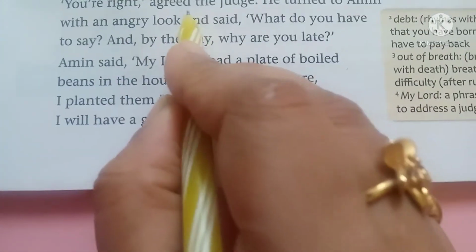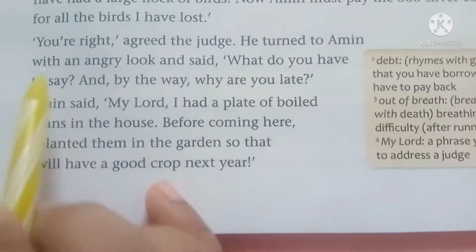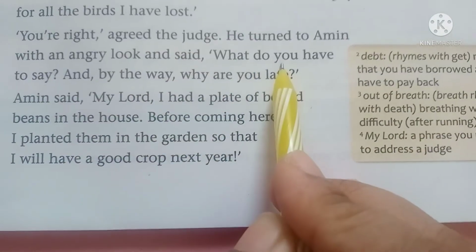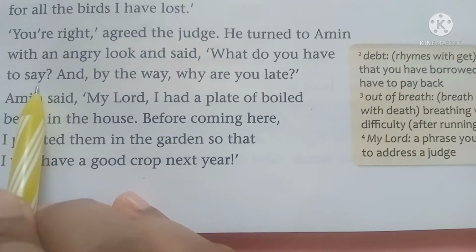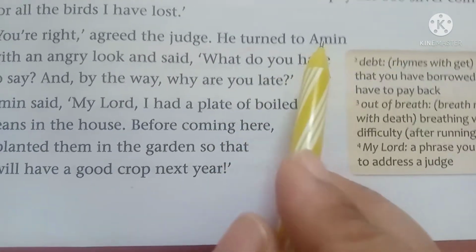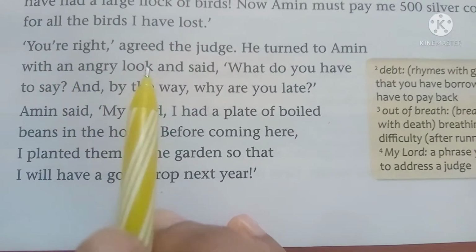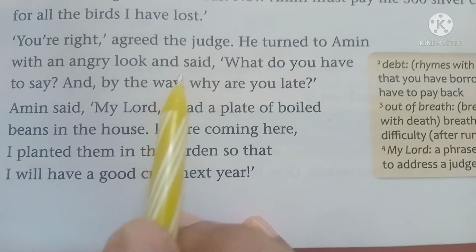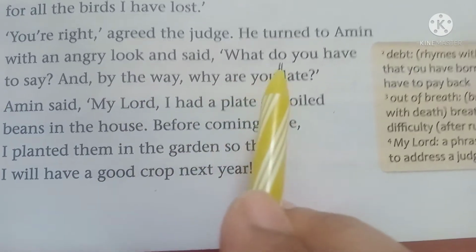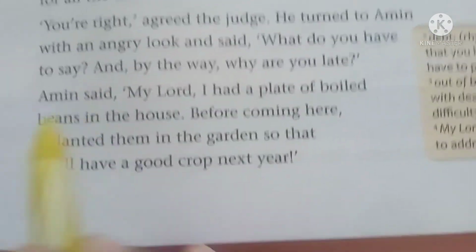"You are right," agreed the judge. He turned to Amin with an angry look and said, "What do you have to say? And by the way, why are you late?" Now, the judge agreed with whatever the merchant told. But the merchant didn't say that he gave him boiled eggs. Okay. Now, the judge is asking Amin, "What do you want to say?"